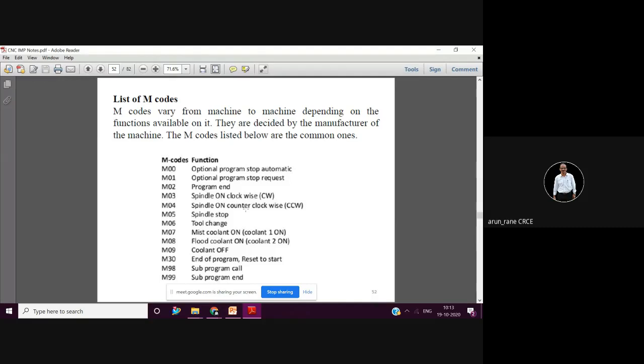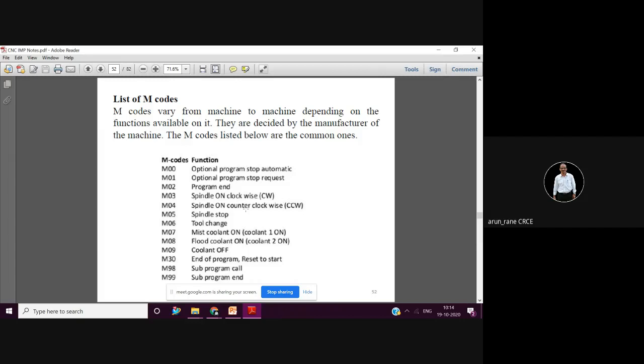So it will read M01. Say you have done some boring or drilling. The drill has gone inside and come out, but not all the chips have come out. In that case, you put M01 at that particular block. The machine stops, you remove all the chips manually, and you press the cycle start again. So the machine will resume from that point.